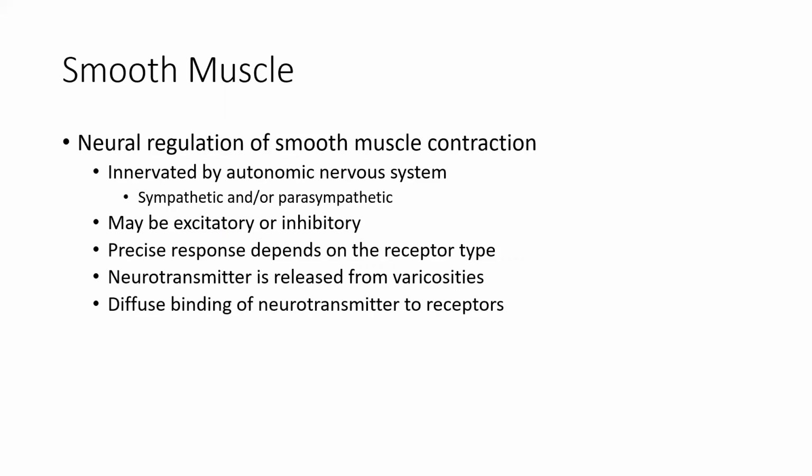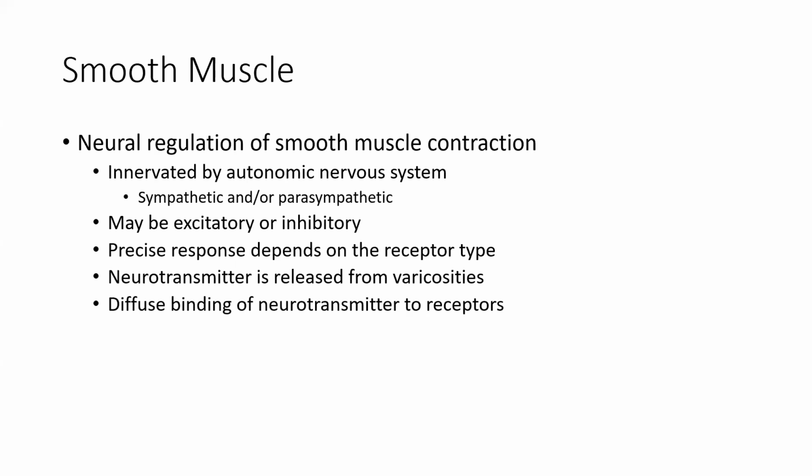This is basically a review of the innervation and the neuroregulation of smooth muscle. This is happening via the autonomic nervous system. The divisions here are sympathetic and parasympathetic. Now this can be excitatory or inhibitory. Remember, we talked about the fact that skeletal muscle is always excitatory. Here, it can be excitatory or inhibitory.